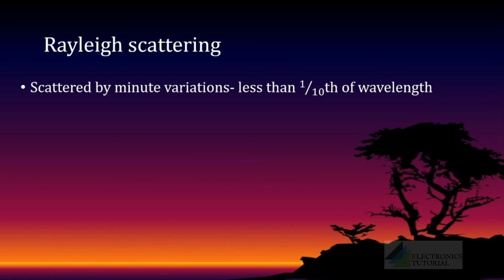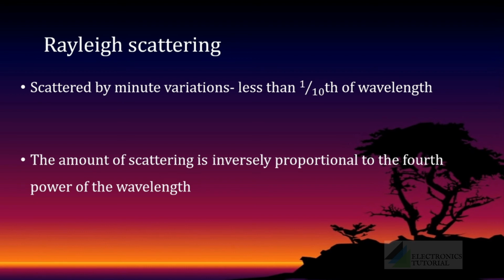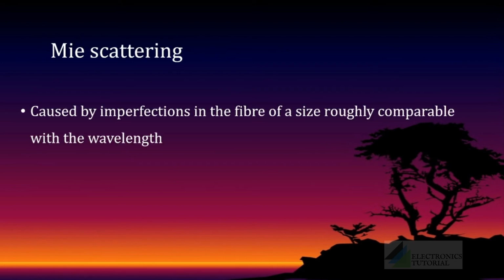Rayleigh scattering is the scattering caused by minute variations, that is, the size of the obstacle is less than 1/10th of the wavelength. In this case, the amount of scattering is proportional to λ^-4. And with Mie scattering, the size of the imperfections is roughly comparable with the wavelength, that is, having large obstacles.